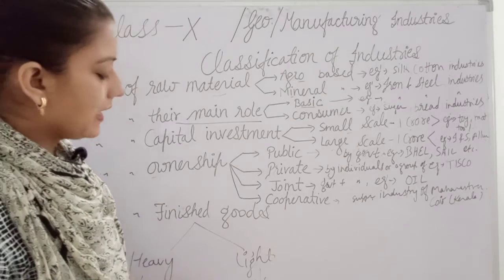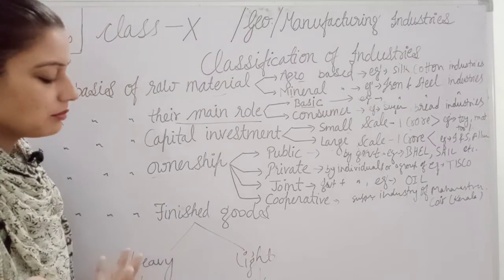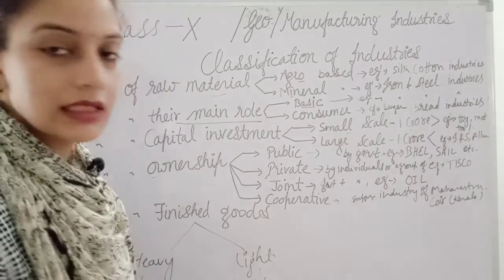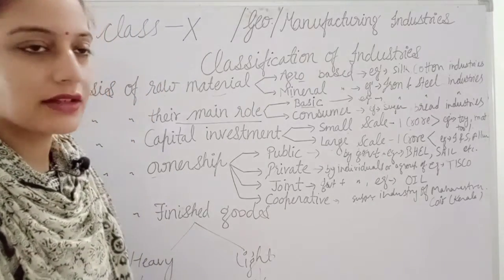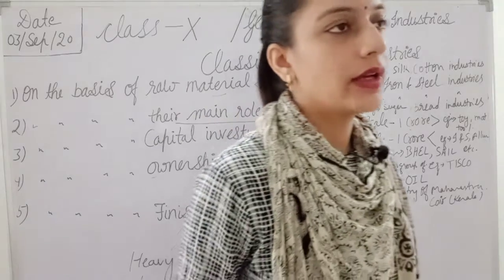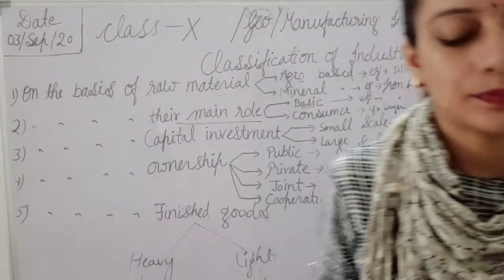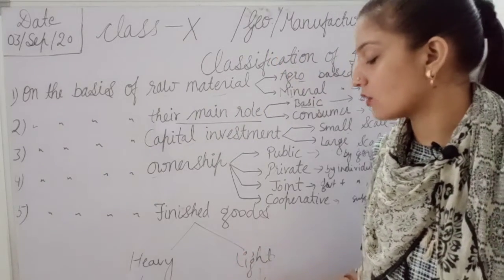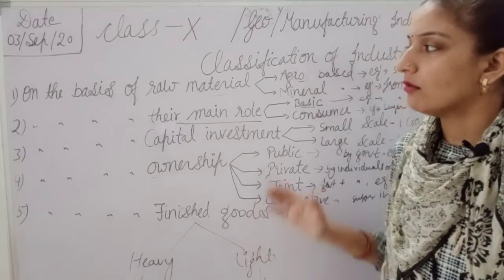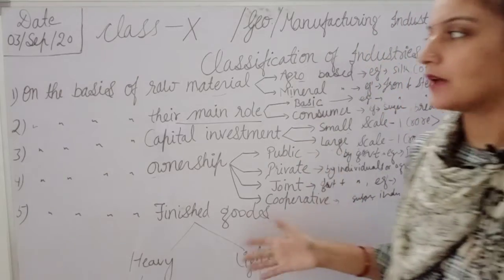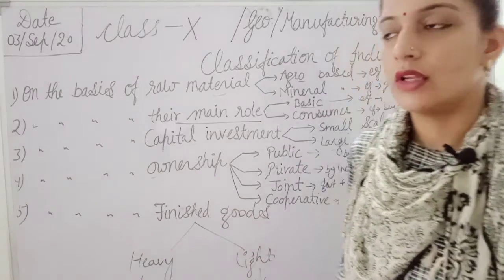Next is light industry, in which the produced material is light. For example, electrical tools, or toy, mat, all will come under this. So these are basically the 5 classifications which are given in your book.